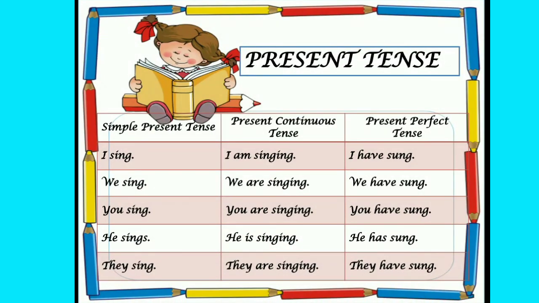Here you can see the table which shows simple present, present continuous and present perfect tense. How the verb changes according to the tenses. I sing, I'm singing, I have sung. They sing, they are singing, they have sung.